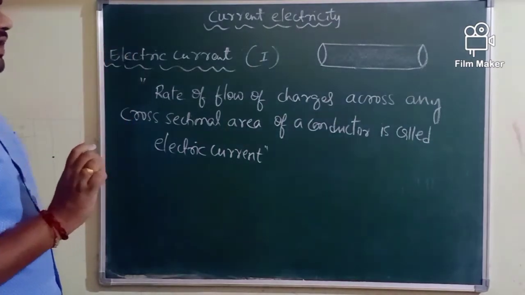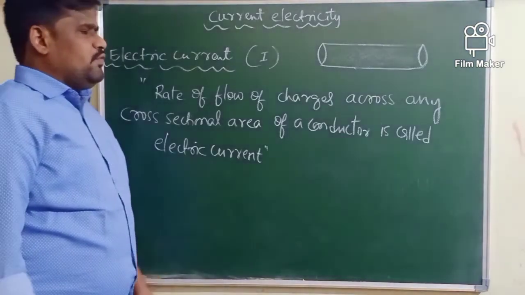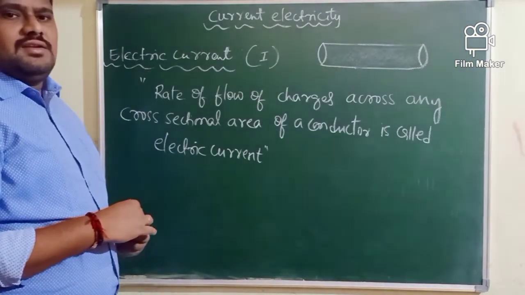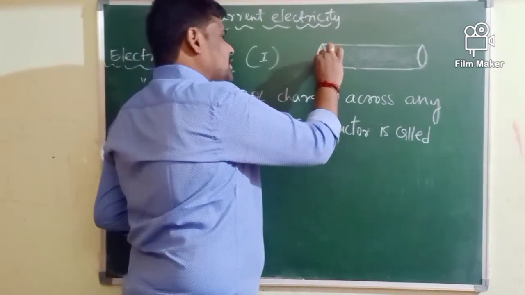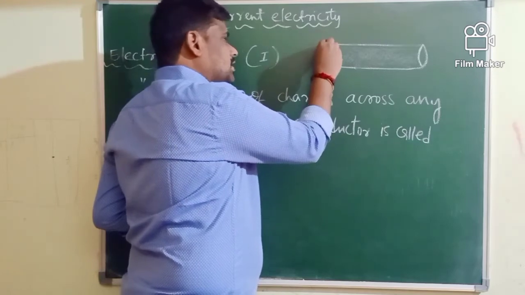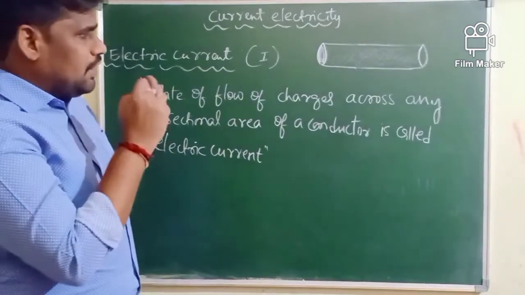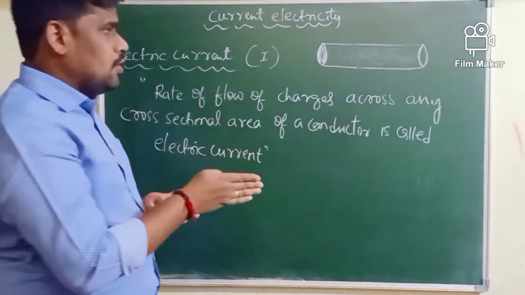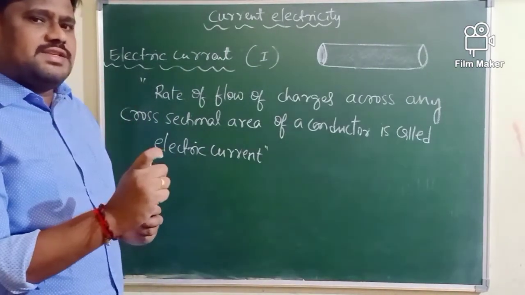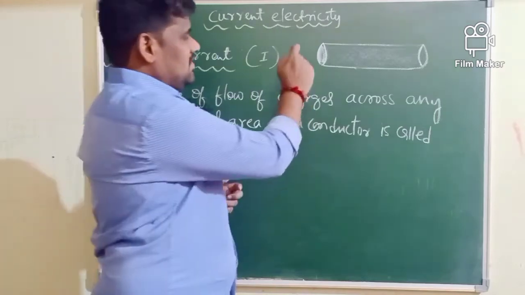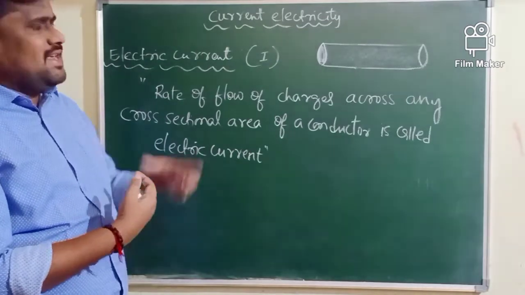So this is the conductor through which charges are flowing or moving, which is called cross-sectional area here. Each circular slice, you divide this conductor into a number of circular slices. If you divide or chop this conductor into a number of circular slices, each slice is a cross-sectional area. Area of each slice is a cross-sectional area.